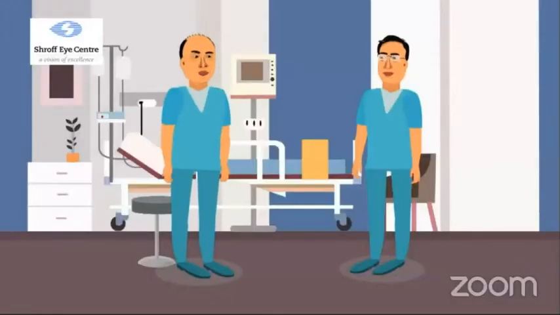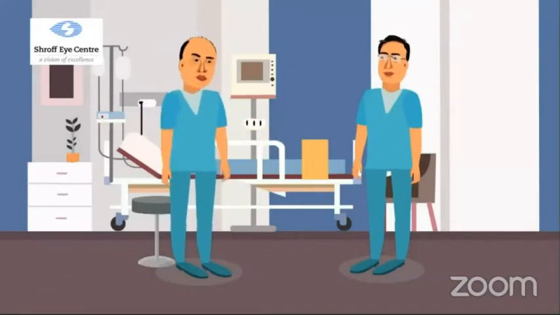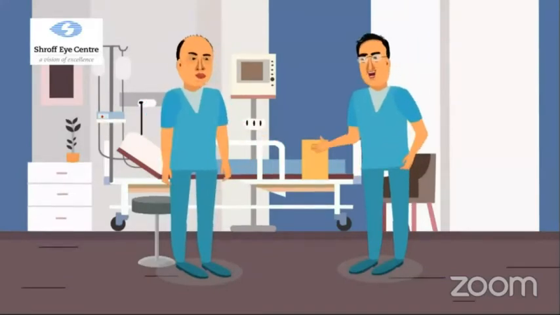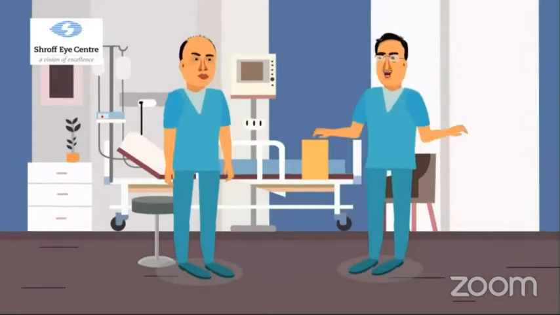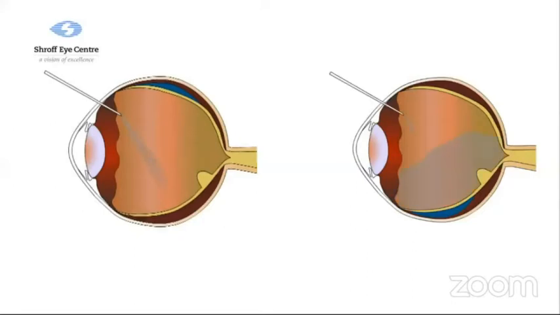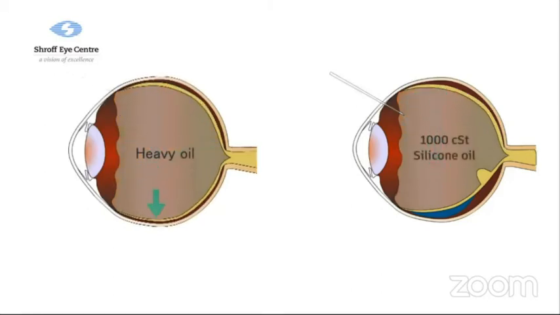Darius, now that we know how to settle the retina, what tamponade should one use? In certain situations with recurrent inferior detachments, a heavier than water tamponade is useful. We use heavy silicone oil like Densiron. Unlike routine silicone oil, this gives adequate support to the inferior retina, which is the most common site of reproliferation causing recurrences.